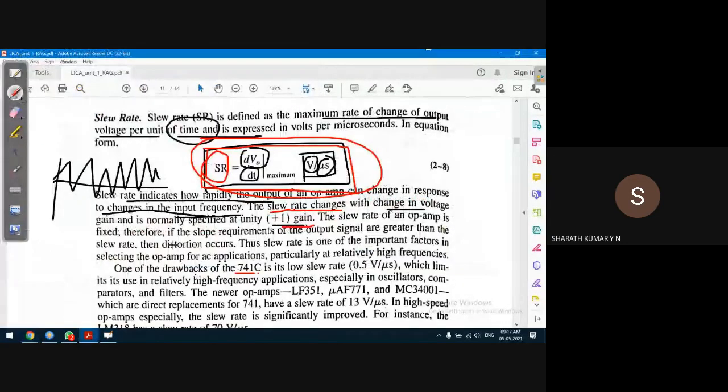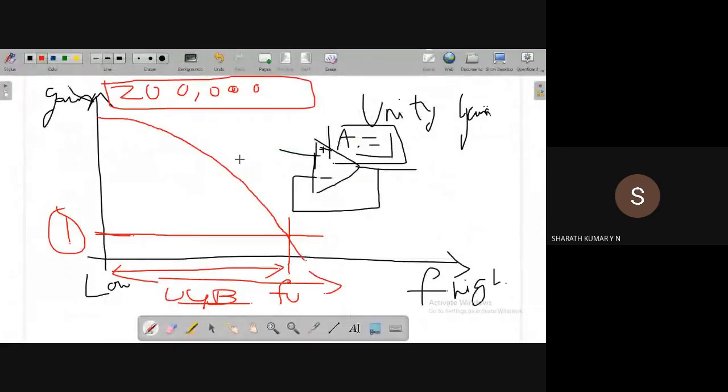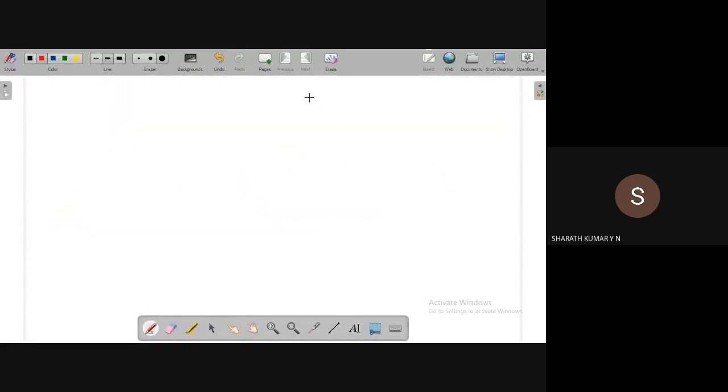Okay, so the slew rate is always fixed for a given op amp. So if the slope requirements of the output signals are greater than the slew rate, then distortion will occur. Okay, so what happens if the input frequency is very high? So let us say, for example, let me write again. Let us say this is the operational amplifier. We'll discuss only for op amp. Of course, the same concept applies to the other devices also.